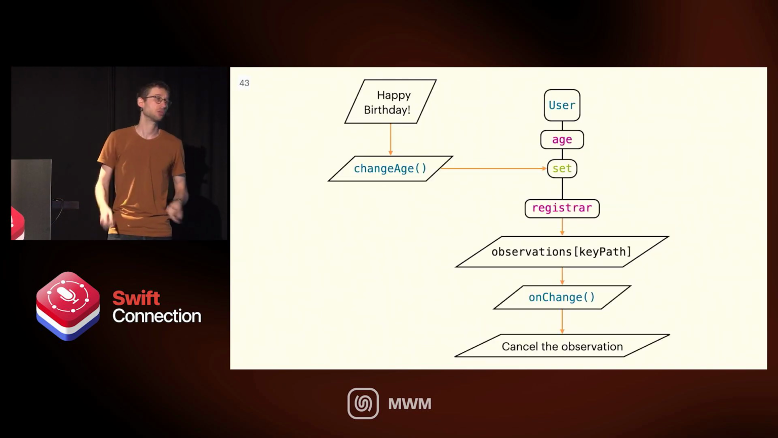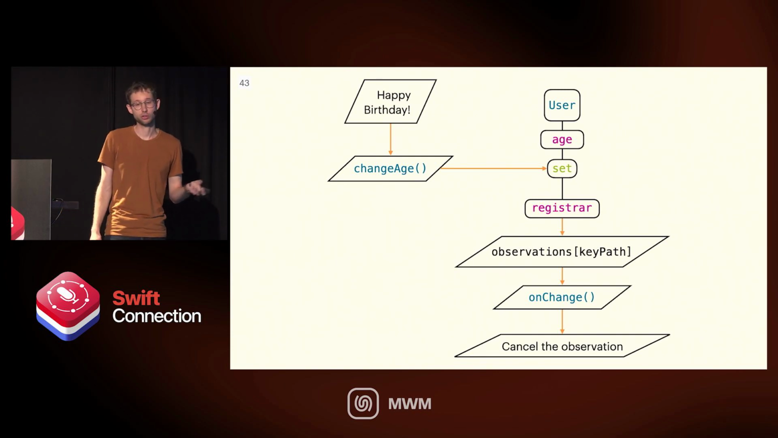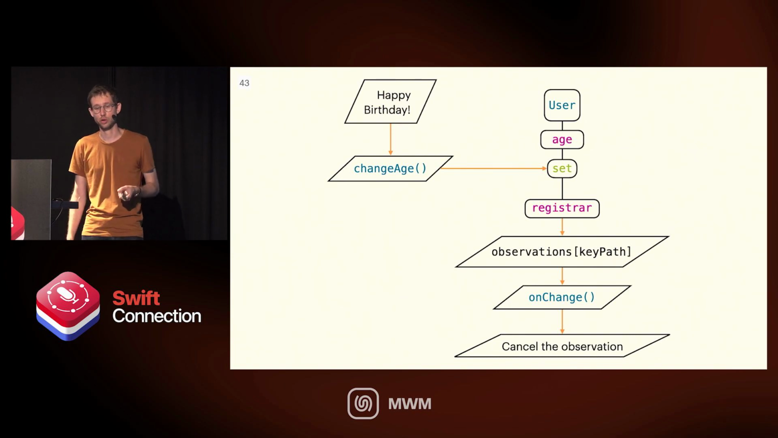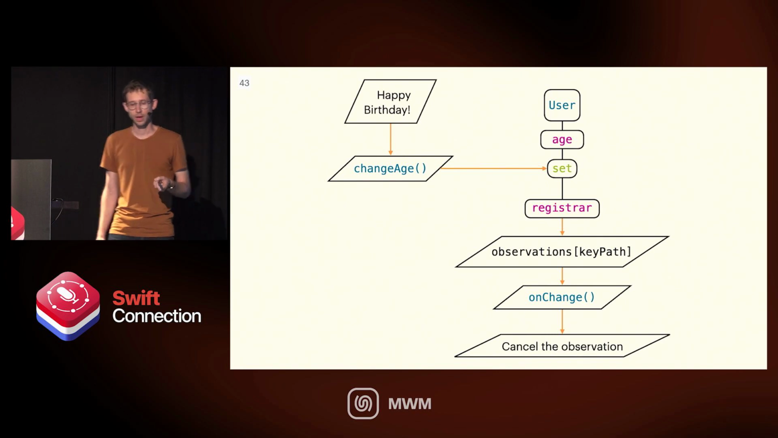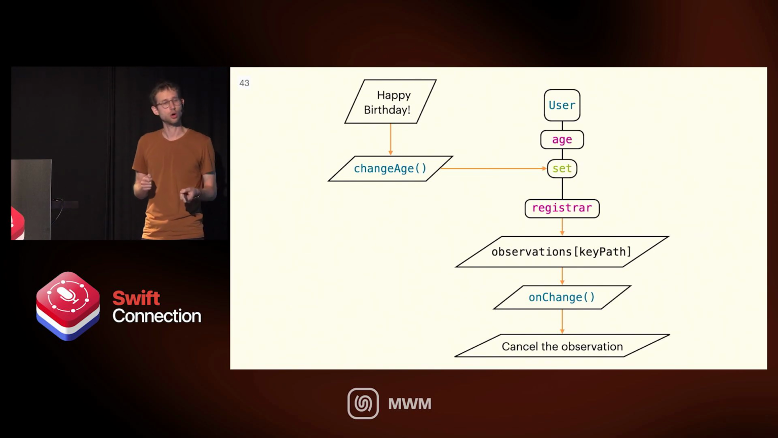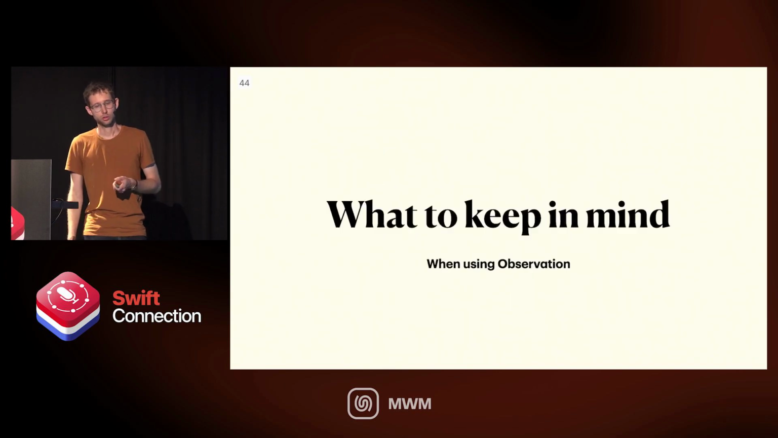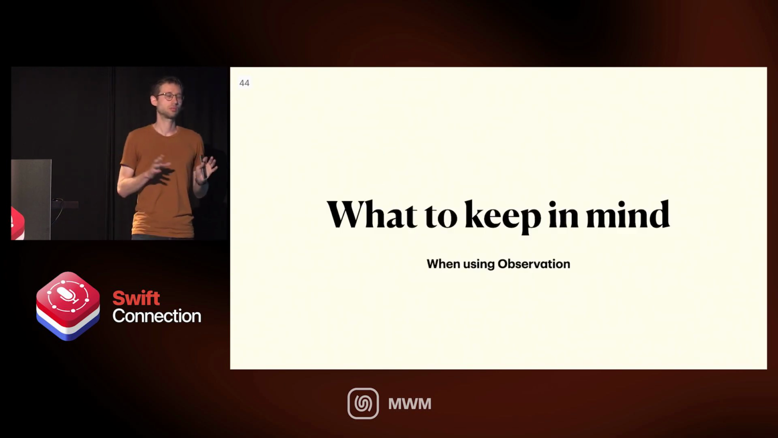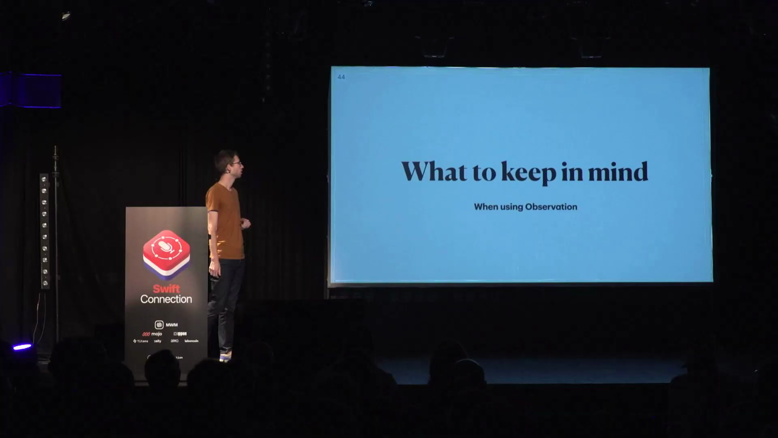And then at some point, the user had a birthday, so we need to change the age. We're calling set on the age of the user. That set, again, calls the registrar. Now the registrar has this observations dictionary, and it just looks for the key path of age on the user, and it checks, oh, am I observing age? Looks like I'm observing age, so it calls on-change and cancels the observation. So now that we know, at least at a high level, how observation works, honestly, it's not that much. This is pretty much it.